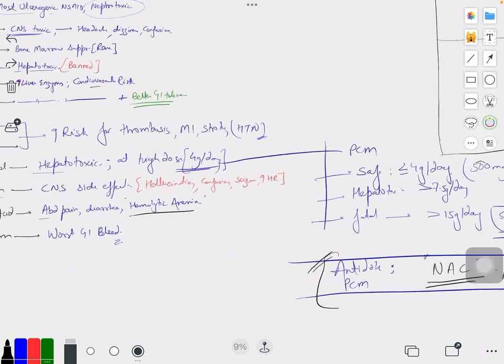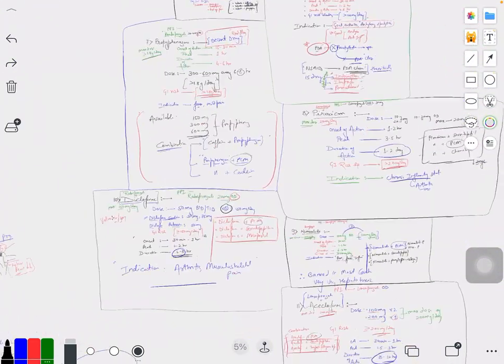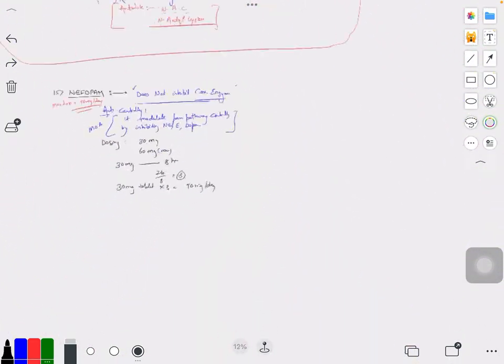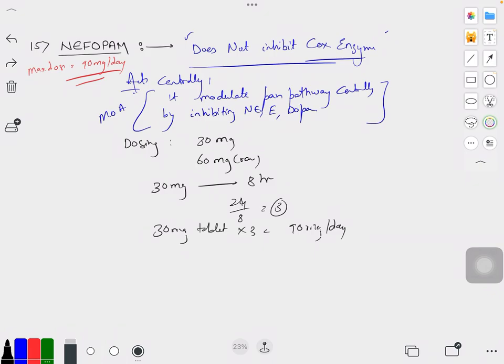Now let's talk about the onset of action. The onset of action of Nefopam varies widely. It will range from about 20 minutes to about 45 minutes. Then the peak will be at 1 to 2 hours, and the duration of action will be 4 to 6 hours.